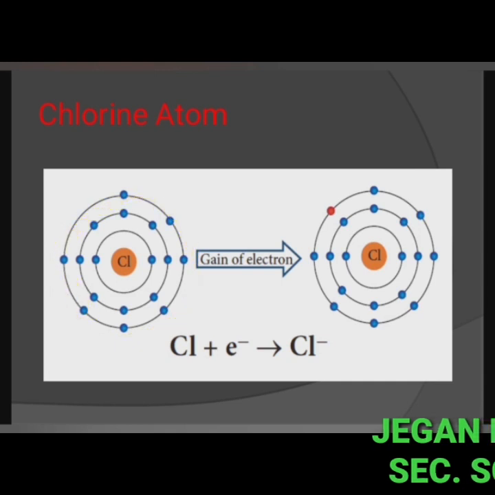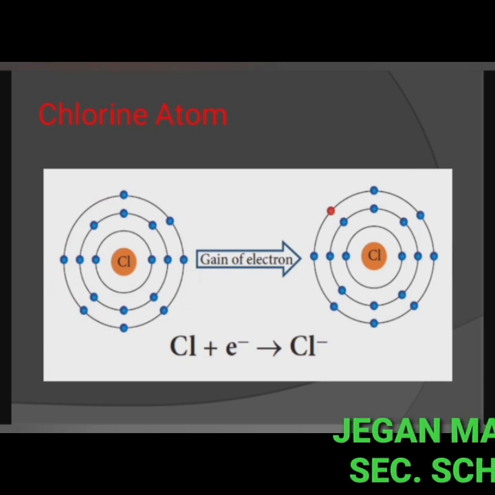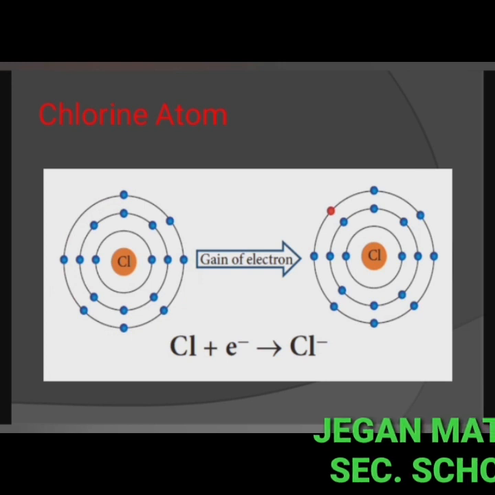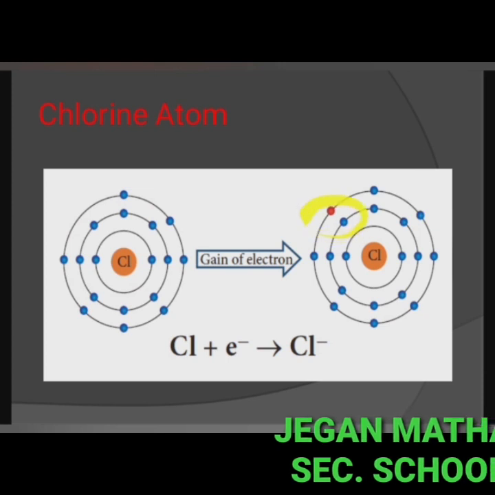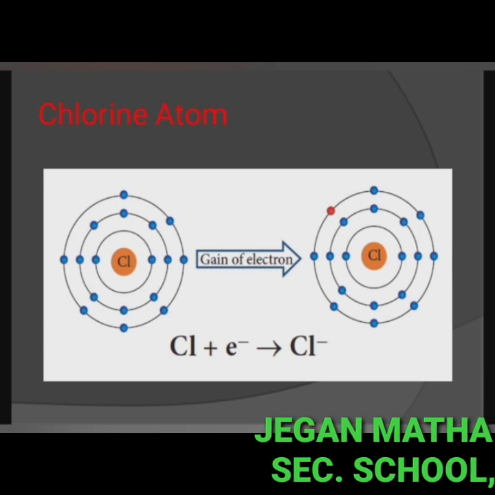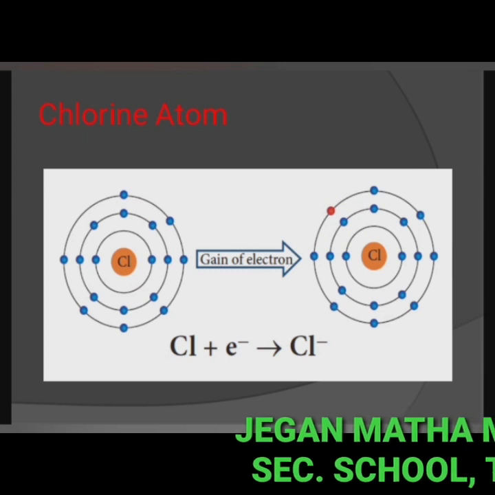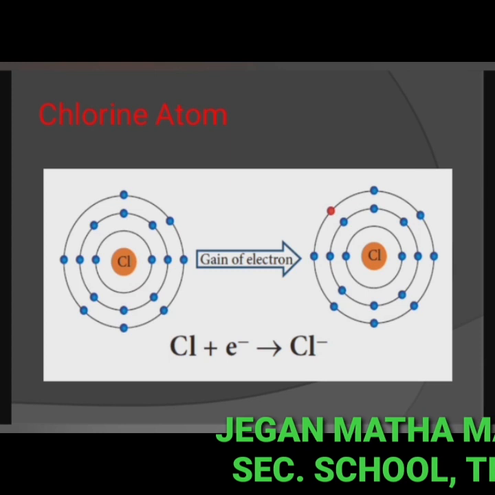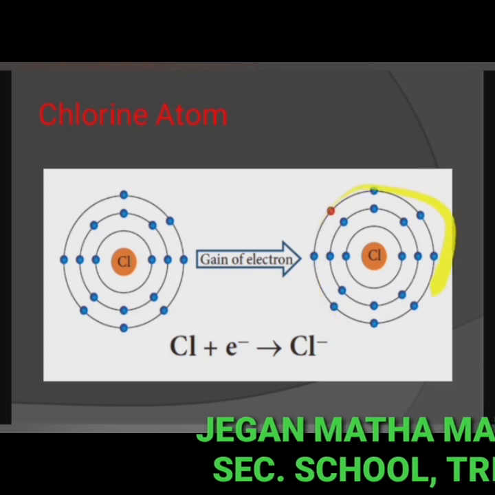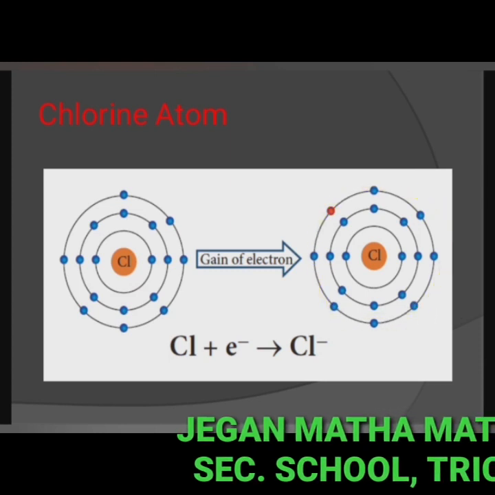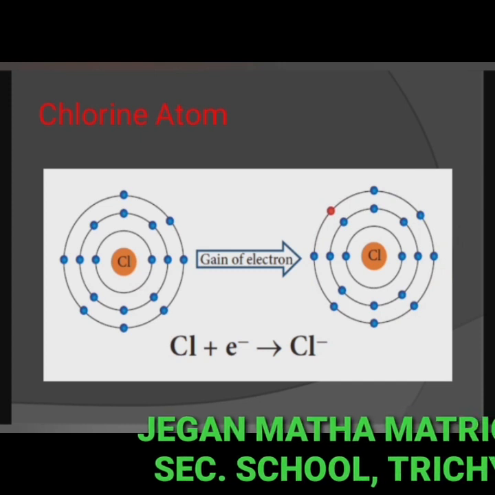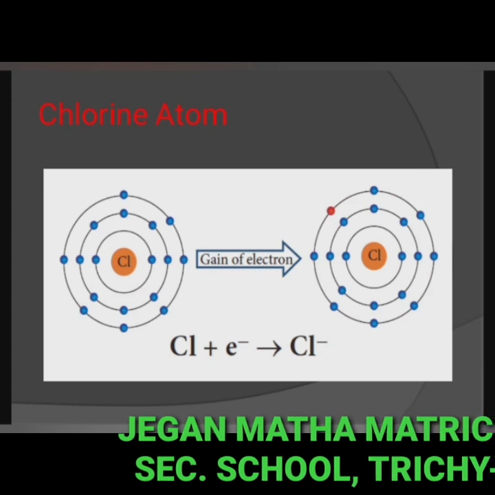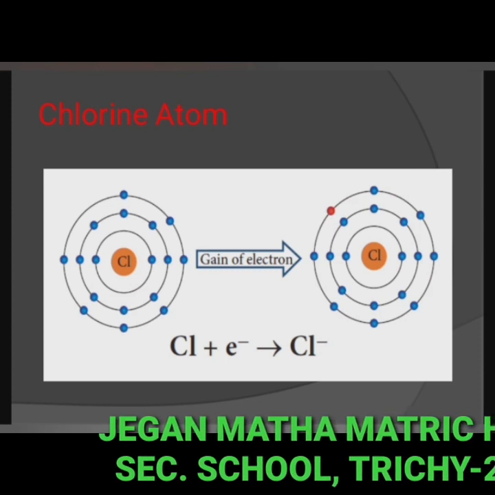So chlorine readily gains one electron from another atom and obtains stable configuration. Now the outermost shell has 8 electrons. So elements tend to have stable valence shell either by losing or gaining electrons.